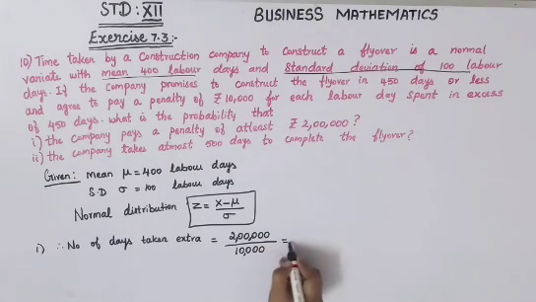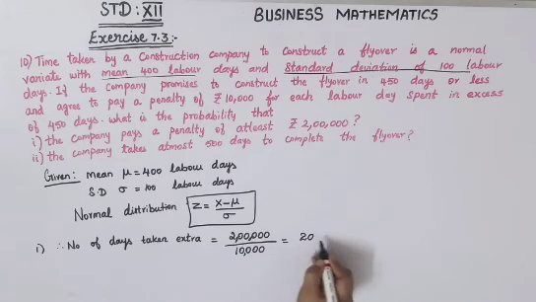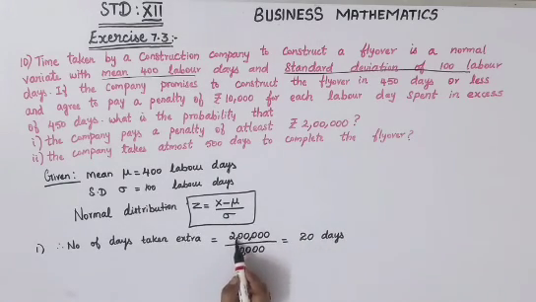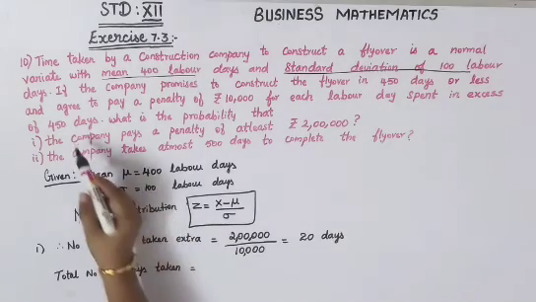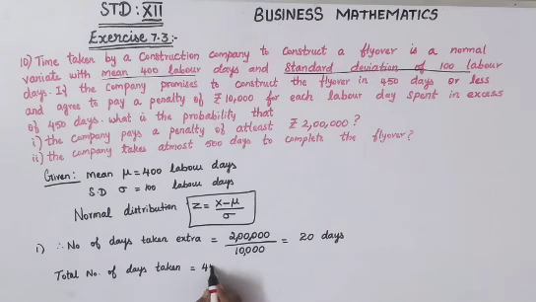So if you divide it, you will get 20. Therefore, 20 days they have taken extra to pay a penalty of 2 lakhs. Now the total number of days taken to complete the work is, already they have given 450 days plus extra they have taken 20 days. So totally 470 days they would have taken to finish that work.